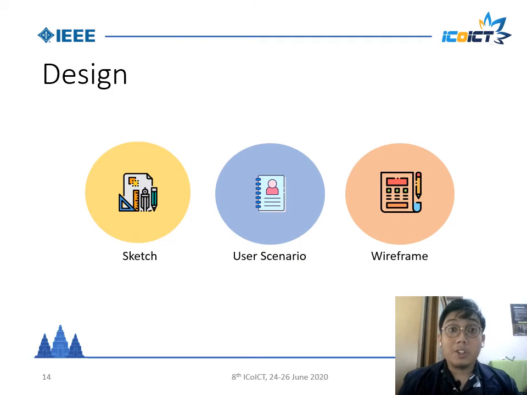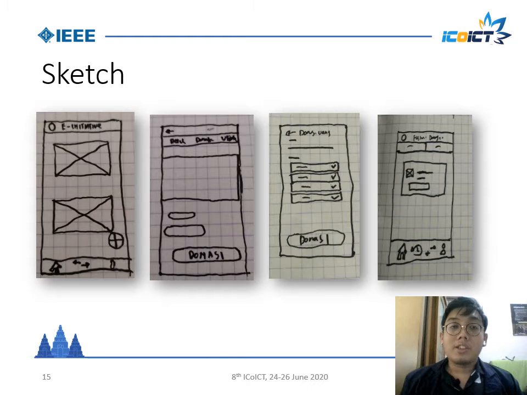Next, design process. This process consists of sketch, user scenario, and wireframe. Next, sketch stage. Sketches are made based on application features that existed in the previous process. We created a design sketch using pen and paper and selected the best sketch. And this is an example of sketch.